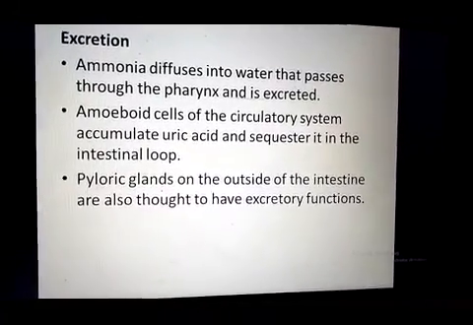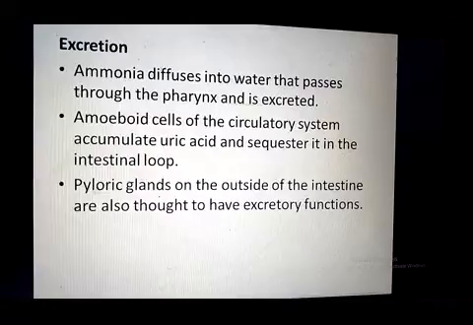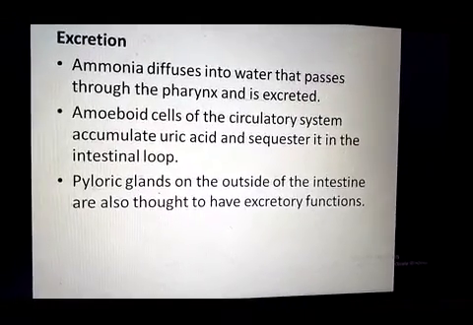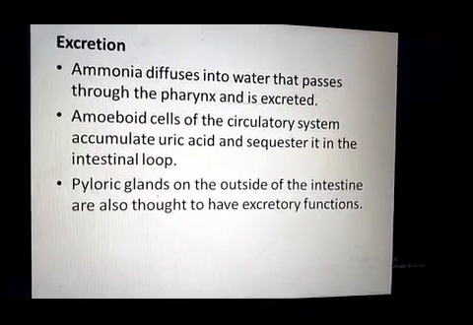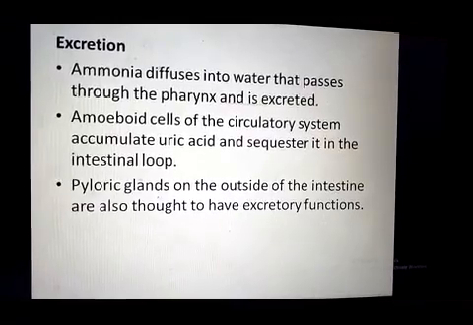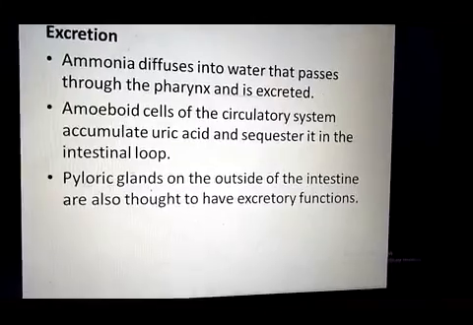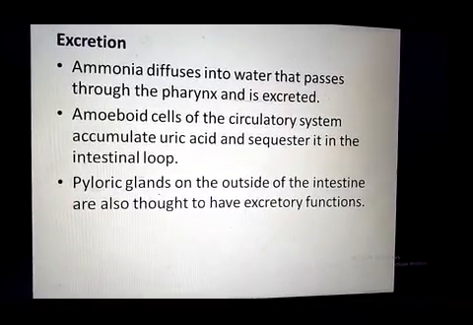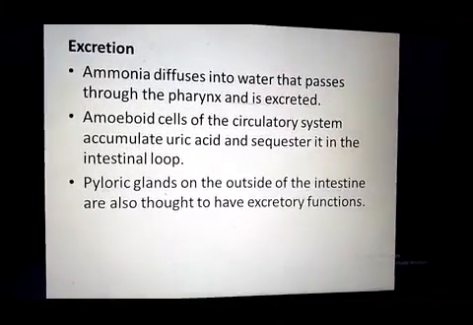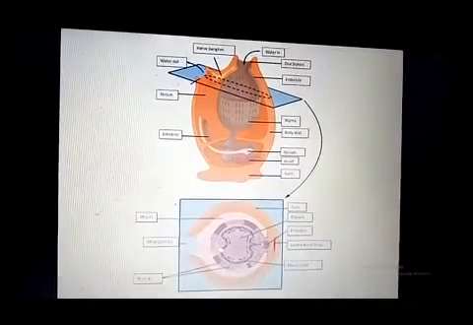So the uric acid sequestered by the amoeboid cells into the intestinal loop is excreted outside with the undigested food.